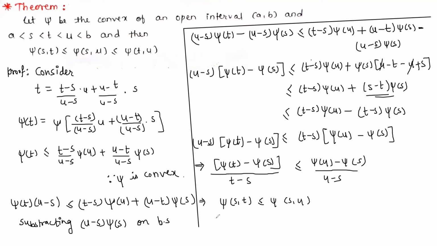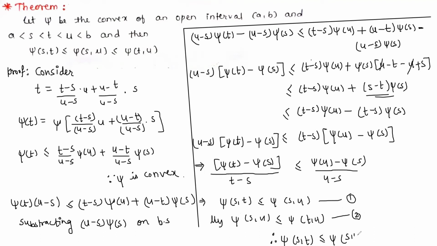And similarly we can prove that psi of su is less than or equal to psi of tu. Let this be number 1 and this be number 2. So from 1 and 2 we have psi of st less than or equal to psi of su less than or equal to psi of tu, and hence the theorem is proved.